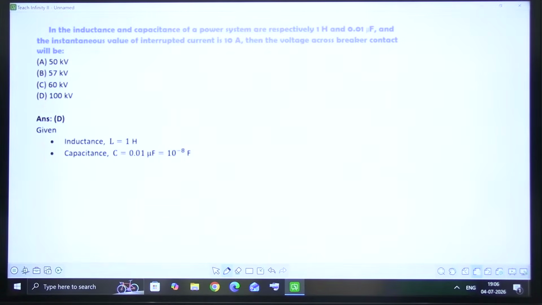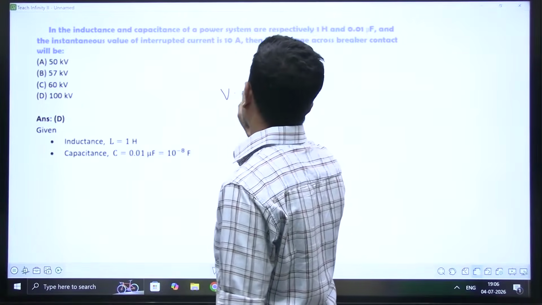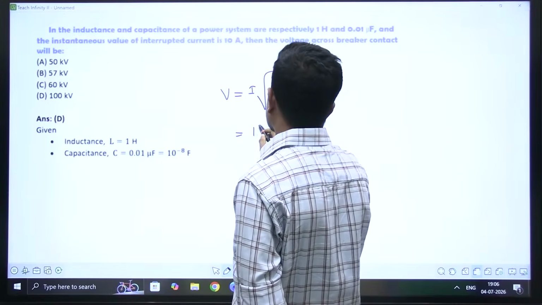See, the formula for voltage across circuit breaker contacts is V is equal to I into under root of L by C. So the voltage induced across the circuit breaker contacts is equal to I into under root of L divided by C. I is 10 amperes.